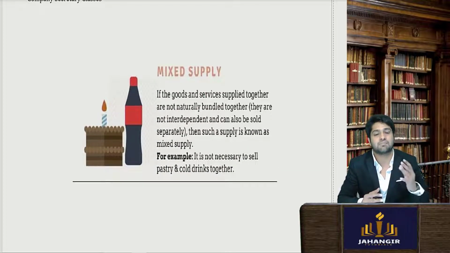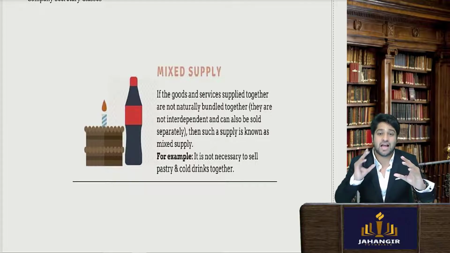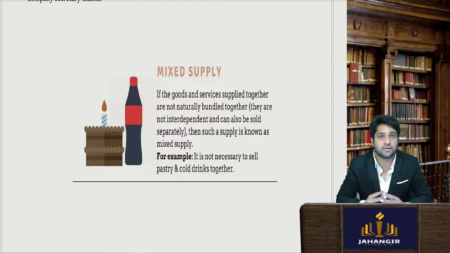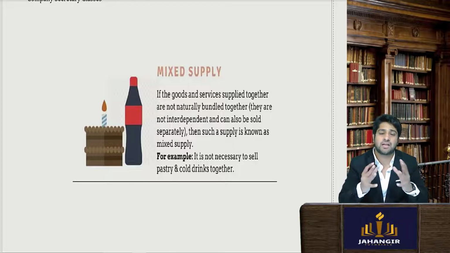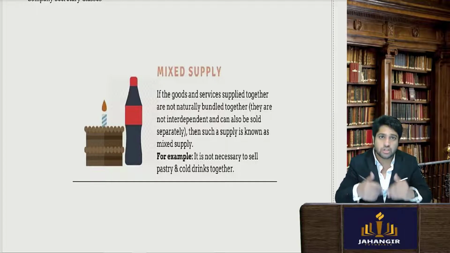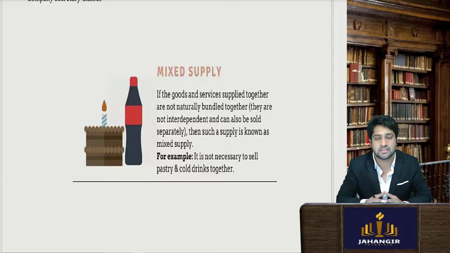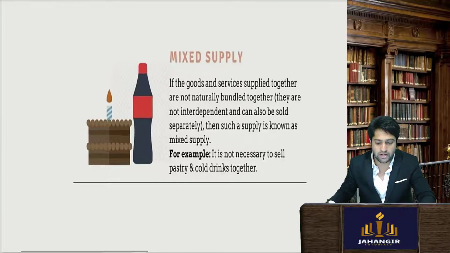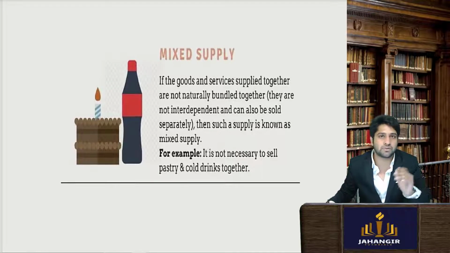Let's say I supply a cake and with the cake I give a bottle of soft drink free together. Now it has been artificially clubbed. It is not sold in the normal course of business. So here, if different rates apply, we take the highest rate and apply it to the entire transaction. Why do we call it mixed supply and not composite?